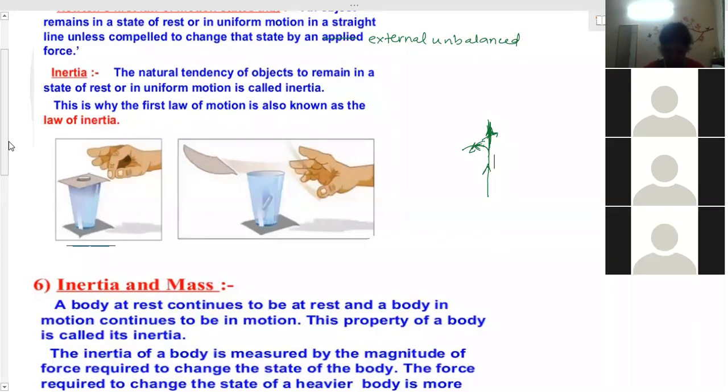Ma'am, who got the highest mark in maths? Maths, 30 on 30, 25 on 25. 25 marks.